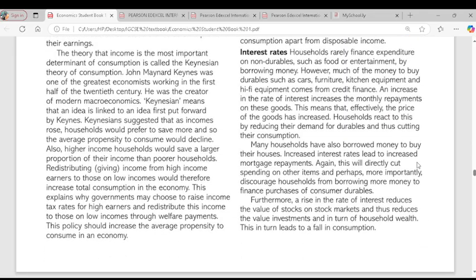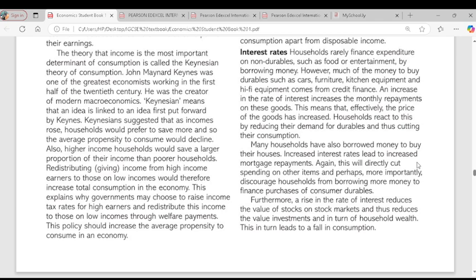So for consumption to increase, there would have to be redistribution of income from high income earners to low income earners, through government taxation, maybe progressive tax. That reduces the gap between the rich and the poor. And as soon as there's redistribution of income, spending would increase, because poor income earners spend less.